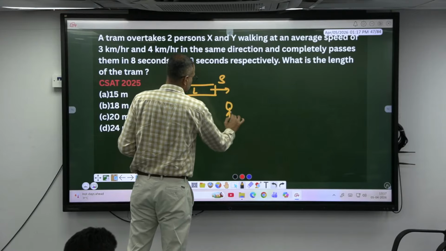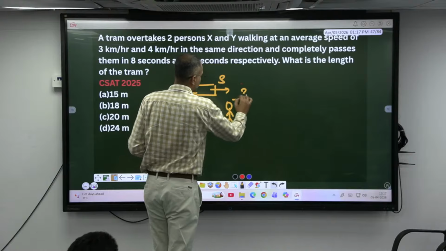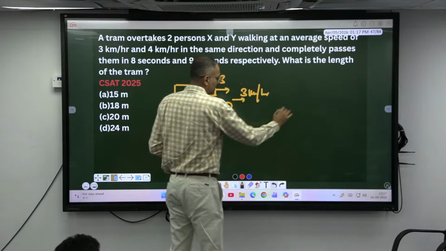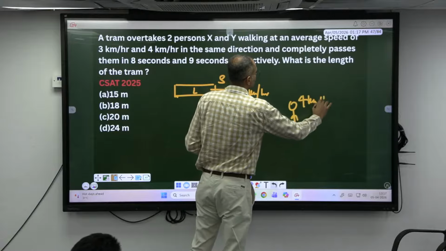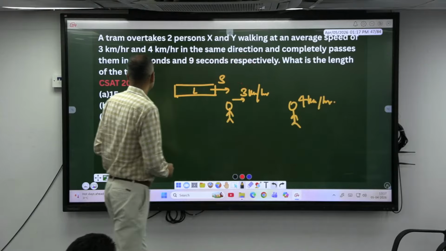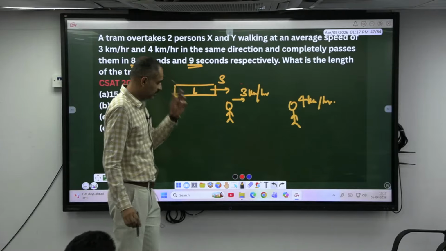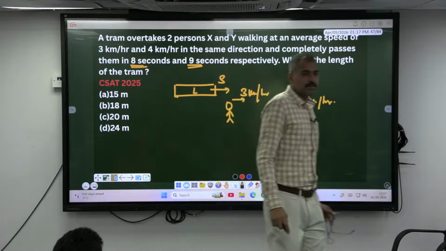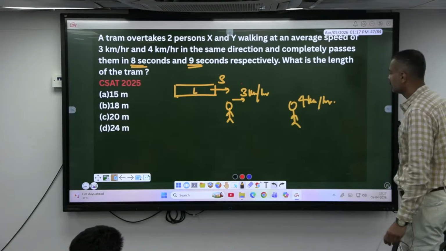There are two persons moving in the same direction at a speed of 3 kilometers per hour and another person moving at a speed of 4 kilometers per hour. A train completely crosses them in 8 seconds and 9 seconds respectively. Okay, you can find the length, you can find the speed. Anyone, tell me.